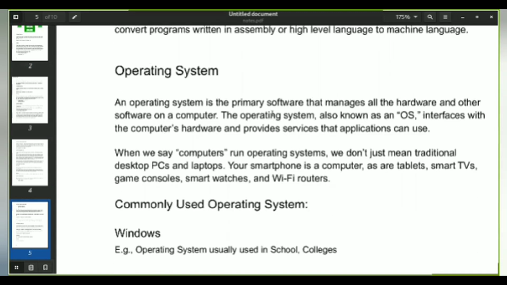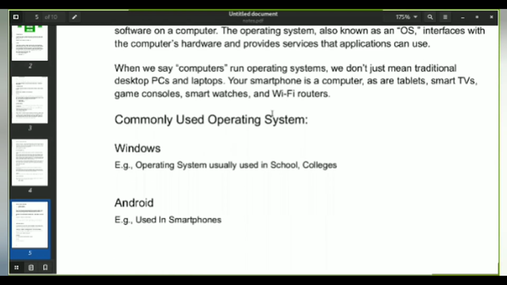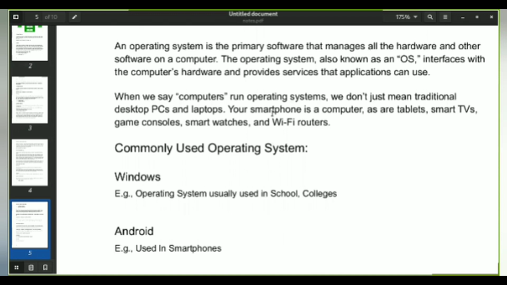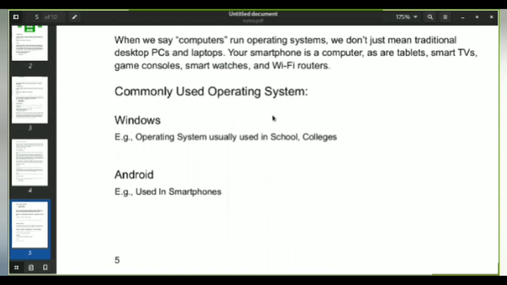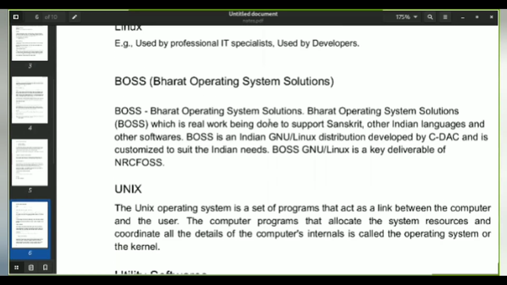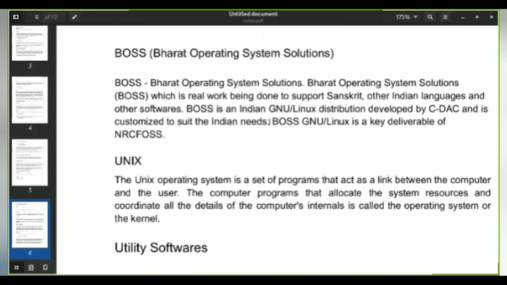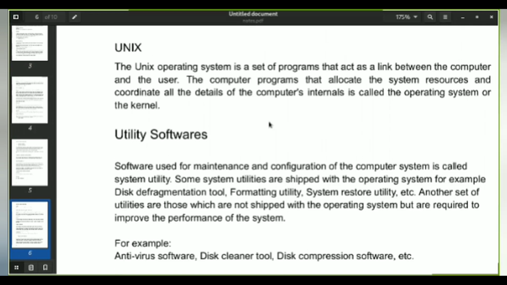Next we discussed the operating system. Examples are Windows, Android, Linux. These are the basic or primary software that manages the entire hardware. If you don't have an operating system, you can't operate your hardware. Windows is used in schools, colleges, and computers. Android is used in smartphones. Linux is used by professional developers. BOSS is an Indian operating system that is Linux based. Unix is used for the kernel program.